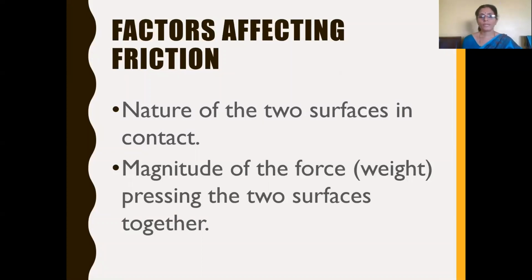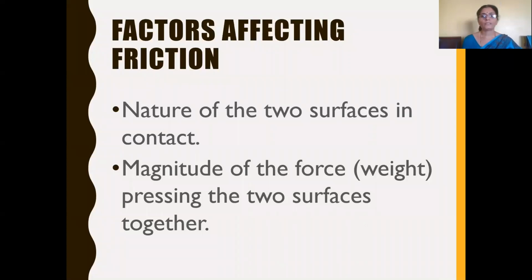And if the surface of the object is smooth, the irregularities, that is the grooves and ridges, will be less. So the frictional force will be less.